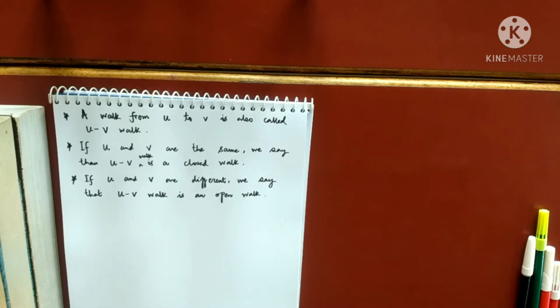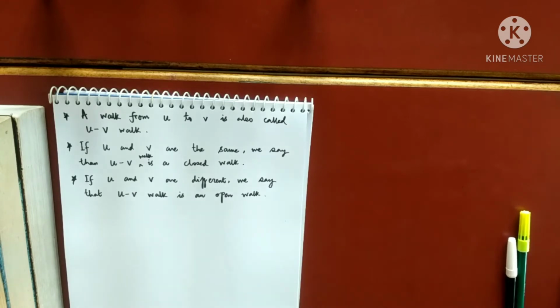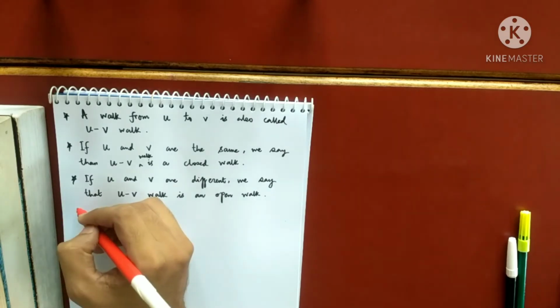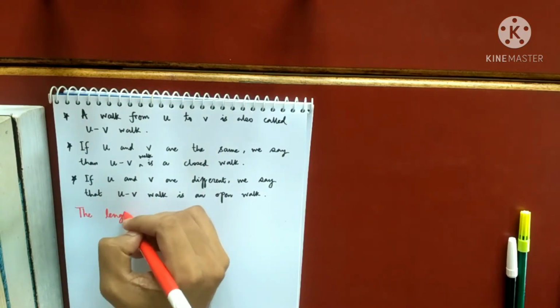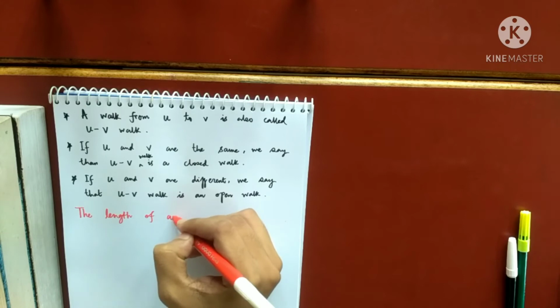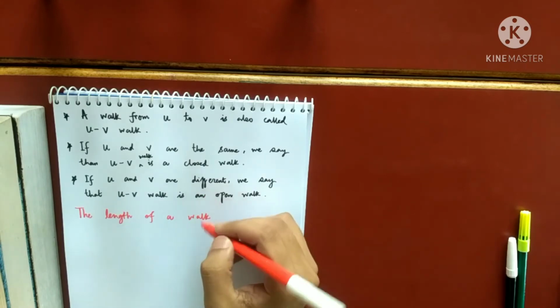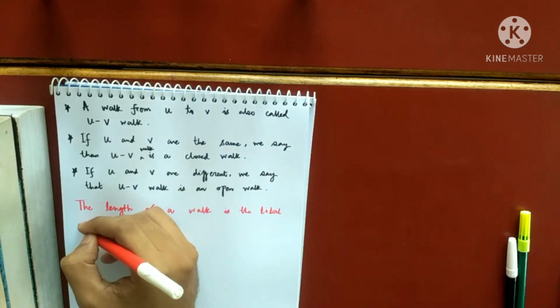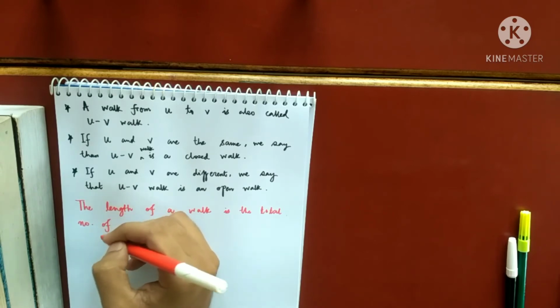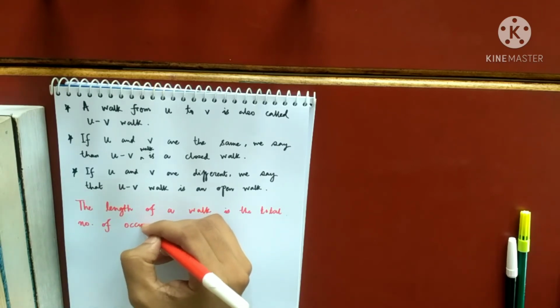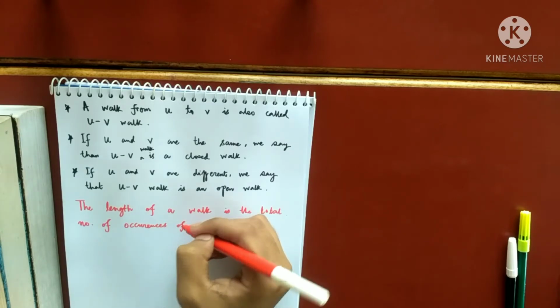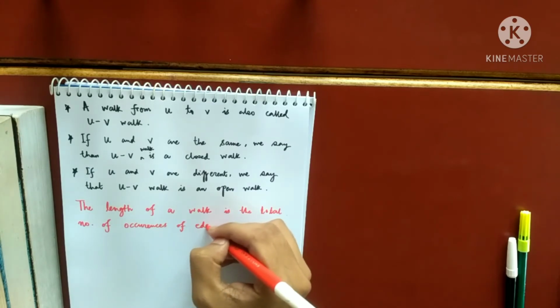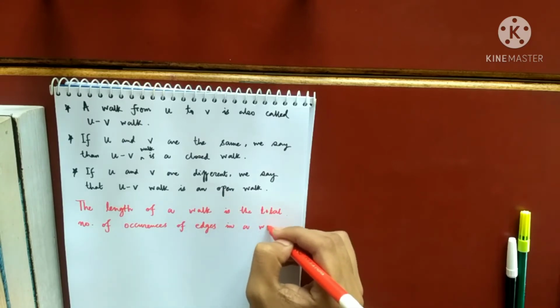Okay. So this is all about what I mean by the length of a walk. The length of a walk is the total number of occurrences of edges in a walk.